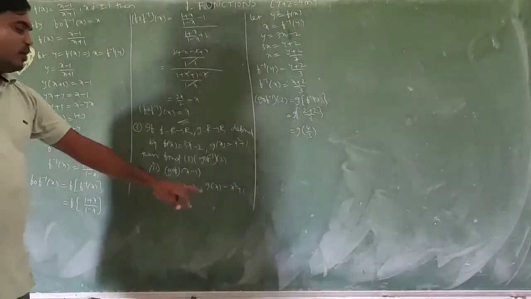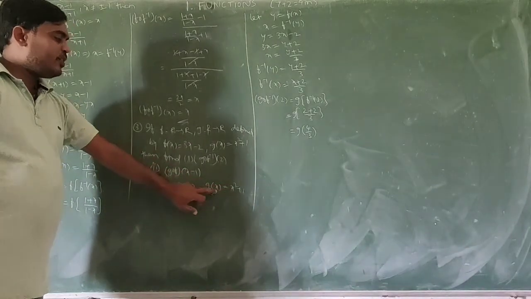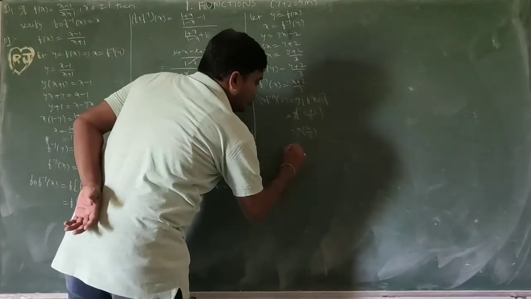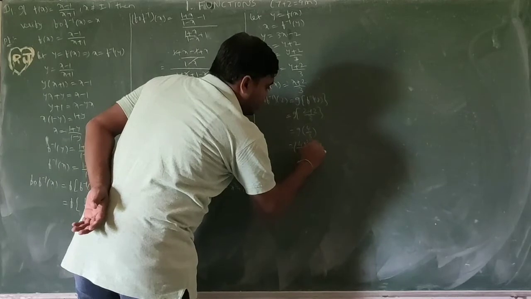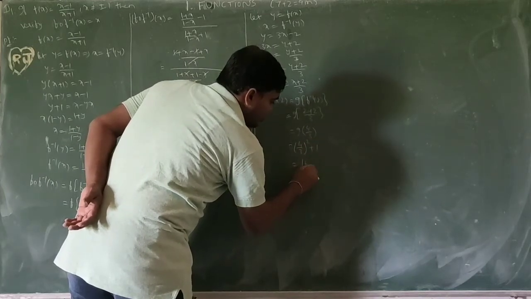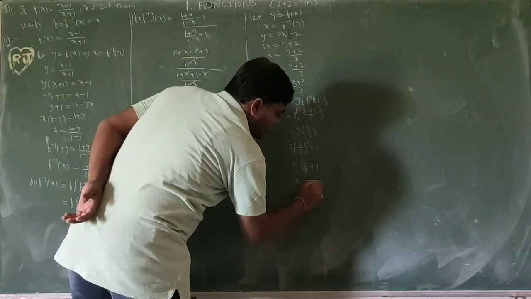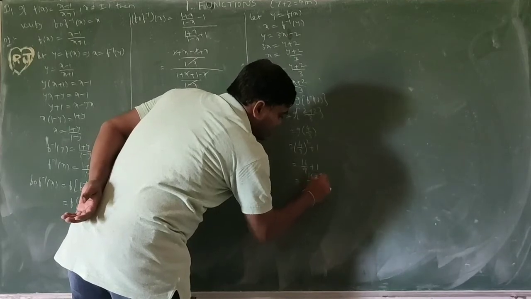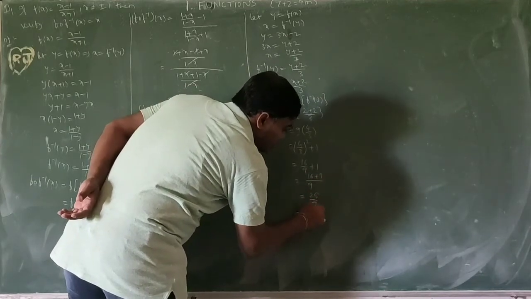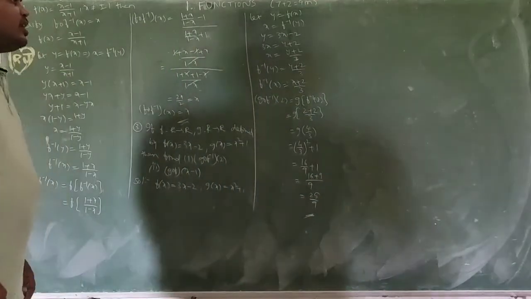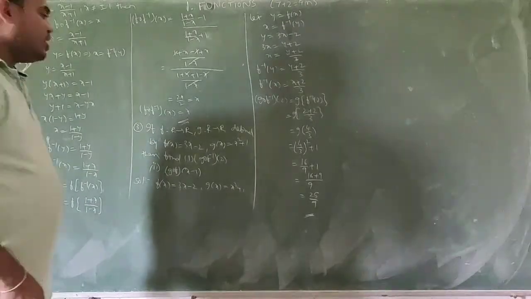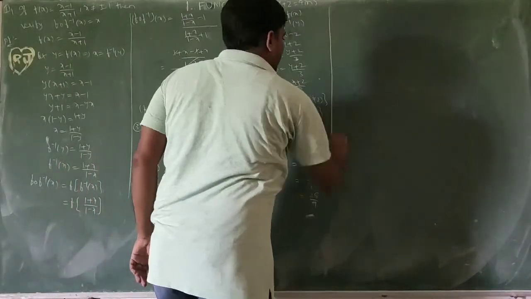Now g of x equal to x square plus 1. Instead of x we write 4 by 3. 4 by 3 whole square plus 1. 16 by 9 plus 1. 16 plus 9, 25 by 9. So g circle f inverse of 2 equal to 25 by 9.